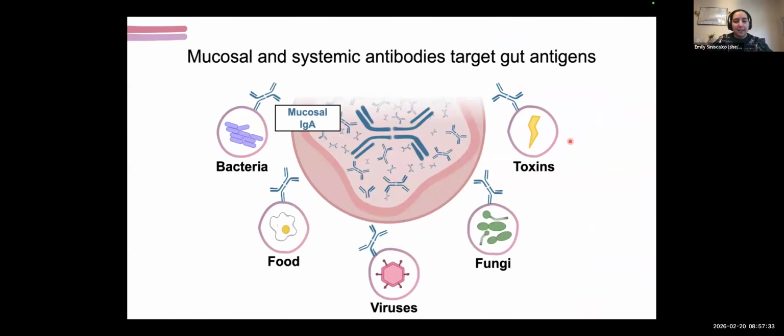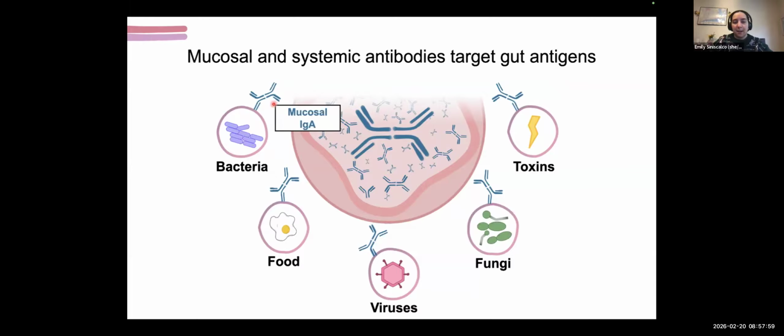And one way that the gut does this, although by no means the only way, is through the production of mucosal antibodies. So, in particular, this refers to mucosal IgA, which is a dimeric antibody isotype that can get secreted across the gut barrier and bind to antigens like bacteria in the lumen of the gut. So actually, it will go from inside of your body to outside of your body and then bind to antigens that are technically on the outside of you.